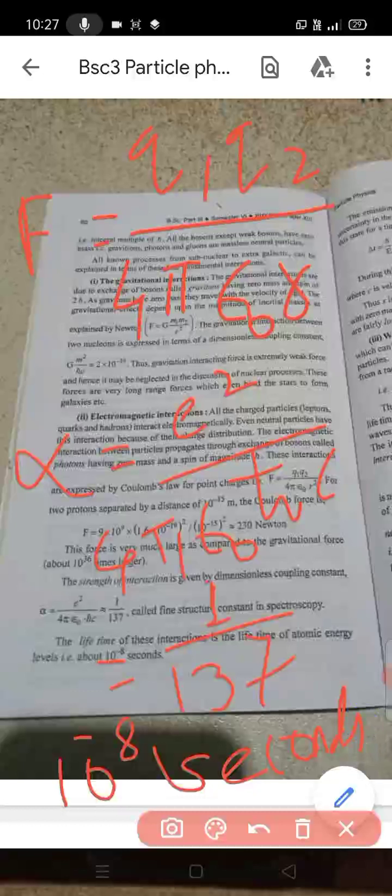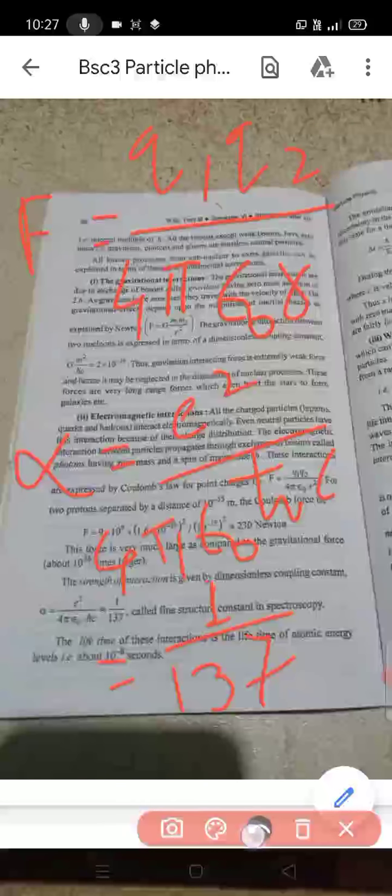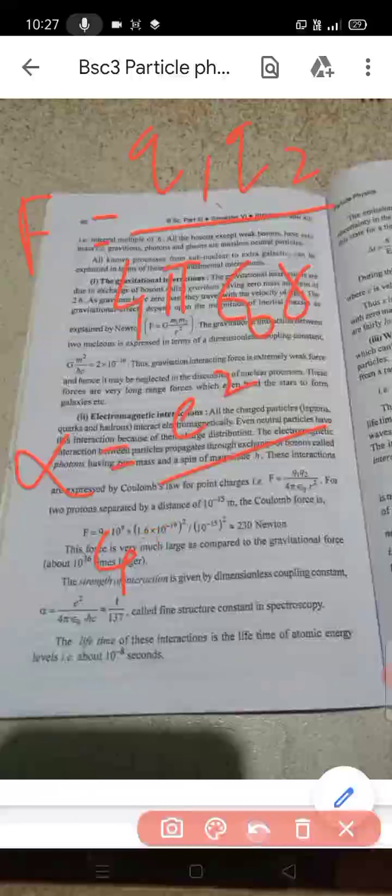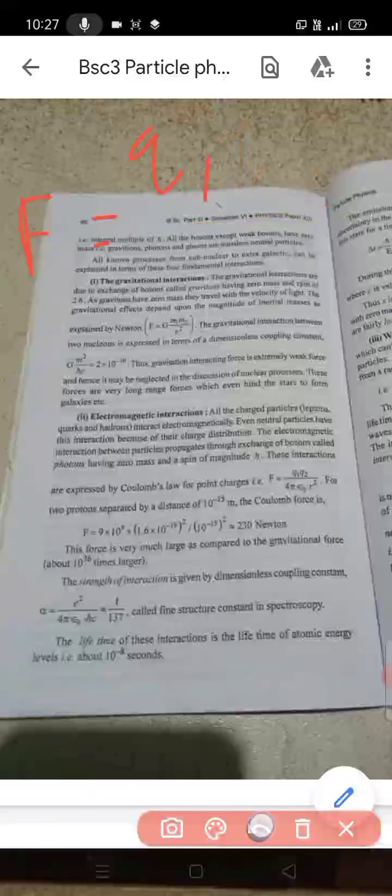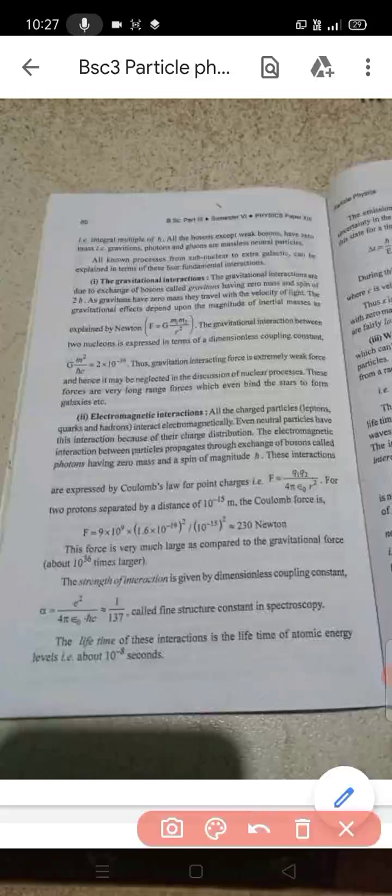The emission of a photon of energy E by a particle introduces an uncertainty in the energy of the particle, and thereby the system remains in the state for the time period del t, given by the uncertainty principle.